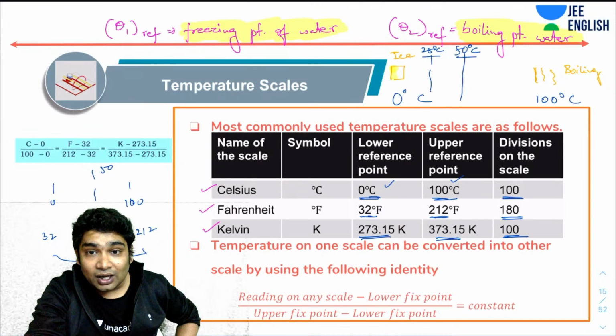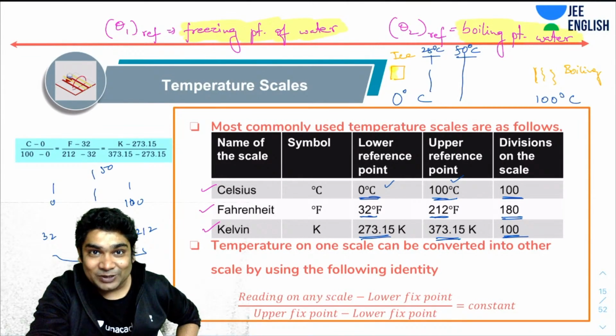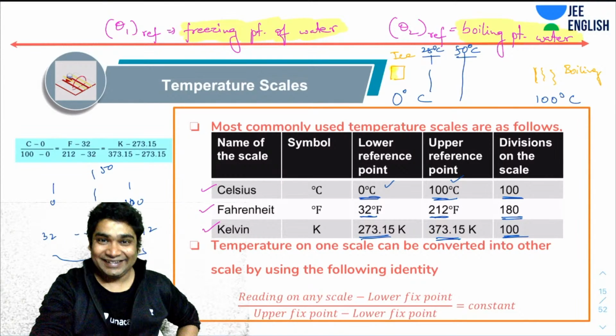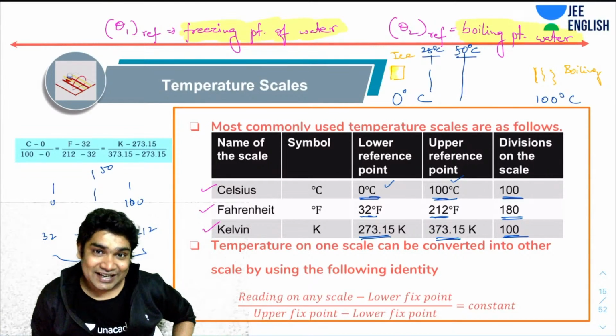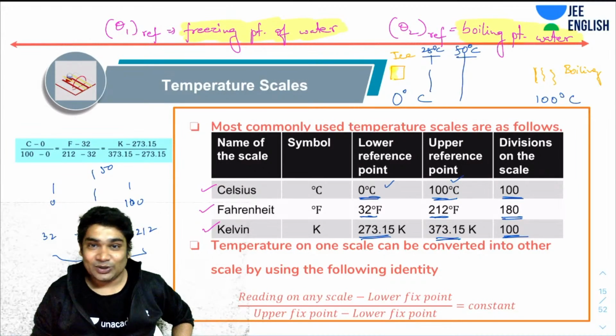Sir, if someone on Earth has a sensory disorder, his scale will be different than ours. Yes, absolutely. But these are the standard scales, which will allow you to get the sense of degree of hotness and coldness.